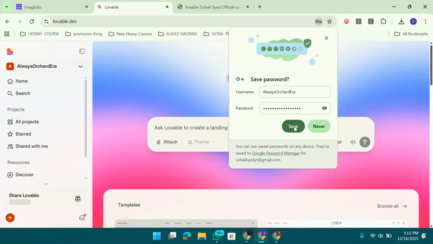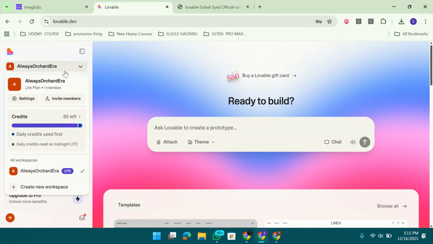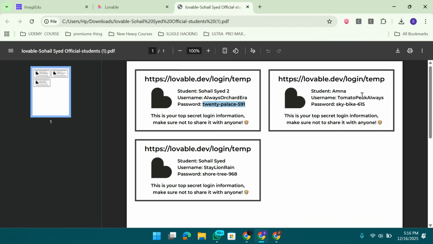You can create it unlimited. No worry about the accounts. You just add the students and you will find a lot more emails, sorry, credentials. As in front of you, we have the Lite plan activated. If you go with another, we have all the logins here.